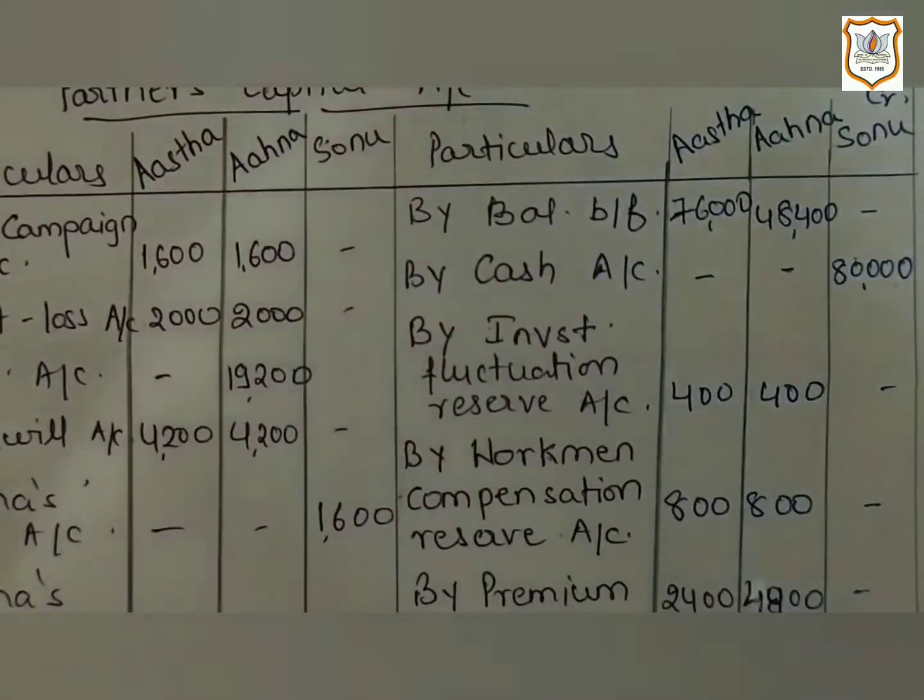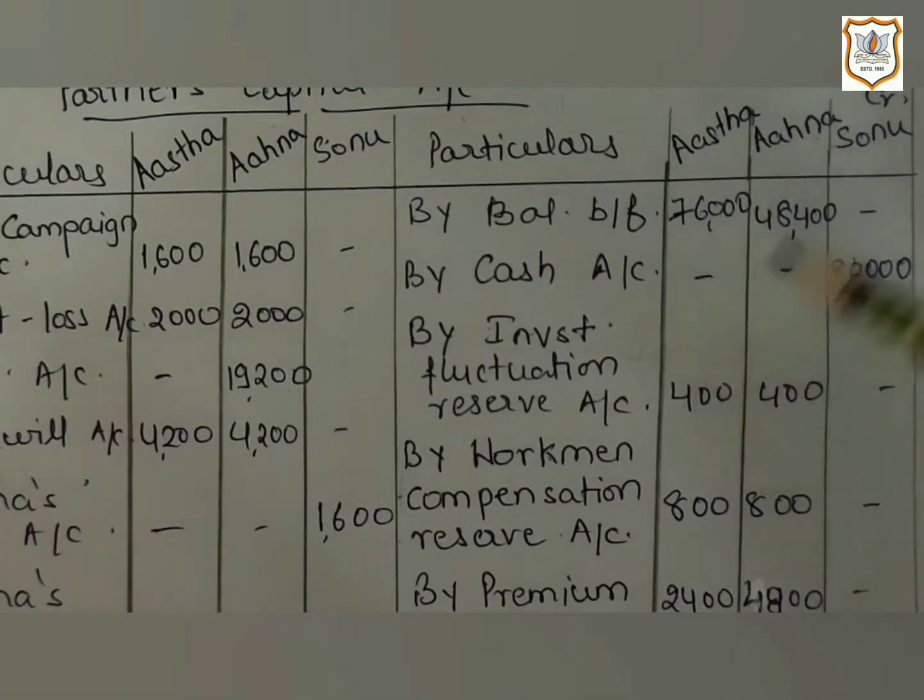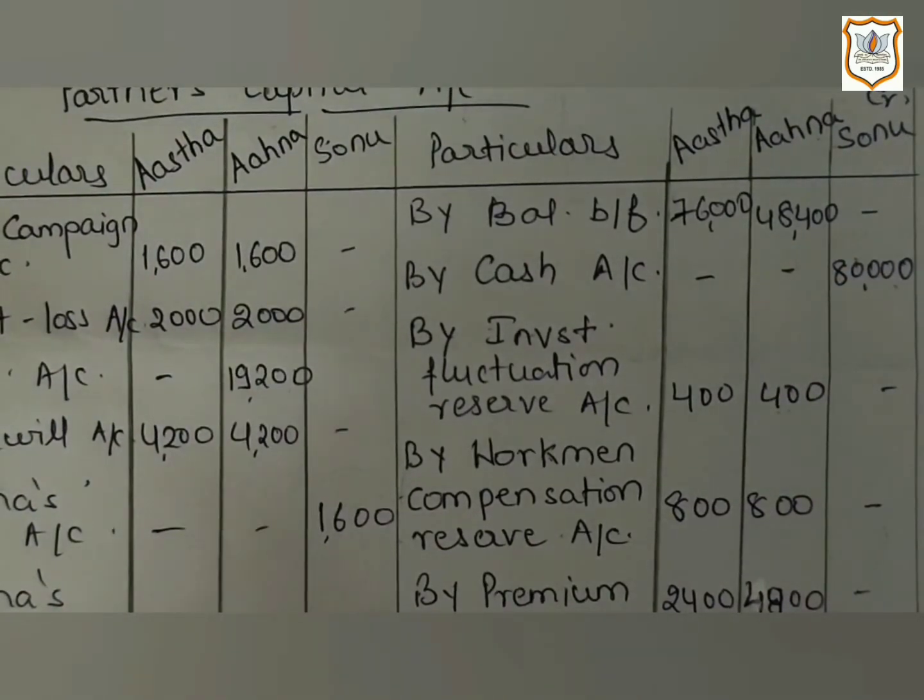So according to the old ratio, that is 1:1, 800 will be distributed as 400. So here Astha's capital account will be credited by rupees 400 and Ahna's capital account will be credited by rupees 400.